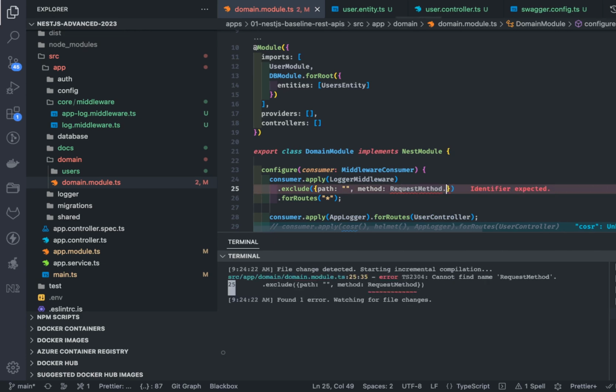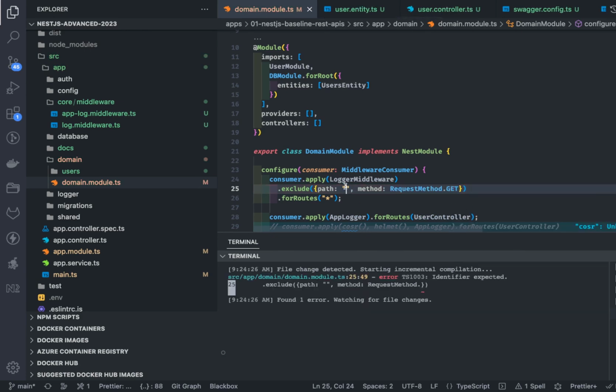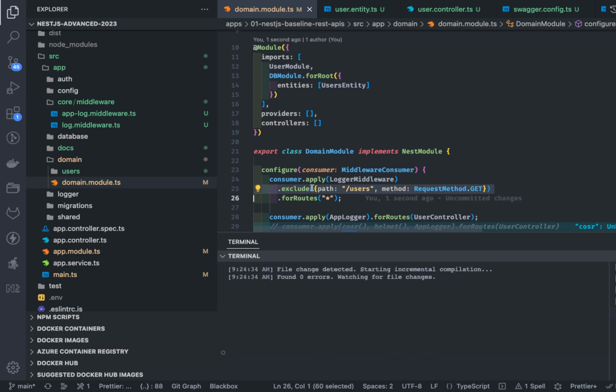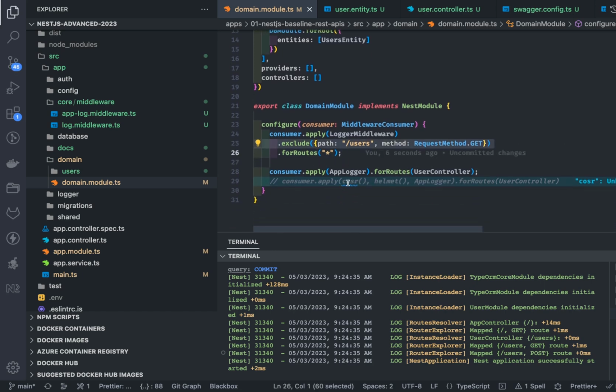Request method dot, this request method you can import, and here you can specify, okay, for this get method on this path, users, which I wanted to exclude. So all the remaining routes, this will be applied except this one. Okay, so this is how the middleware works.